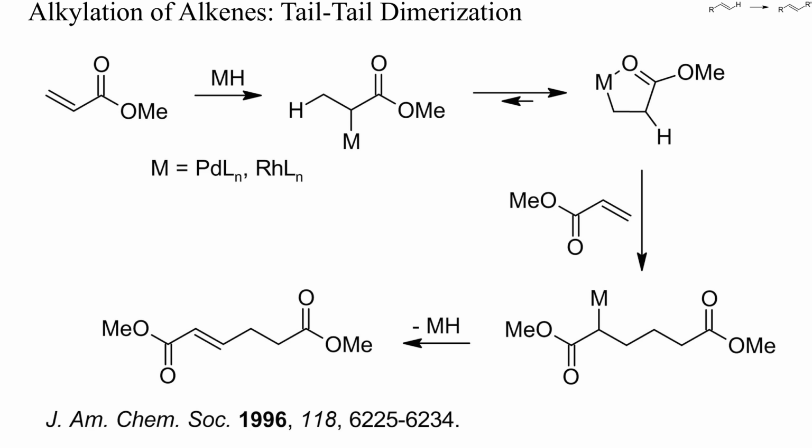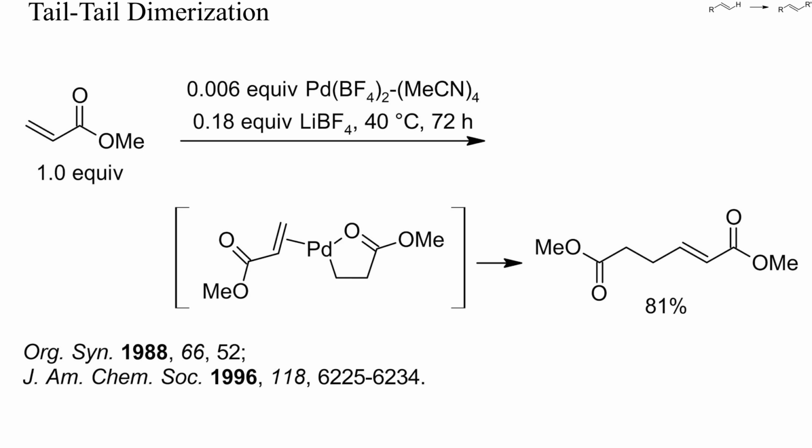These reactions are initiated by addition of a transition metal hydride to the alkene. Isomerization of the product to a thermodynamically more stable 5-membered chelate, followed by CC bond formation and metal hydride elimination, yields the observed tail-tail dimers. Let's check some specific examples.